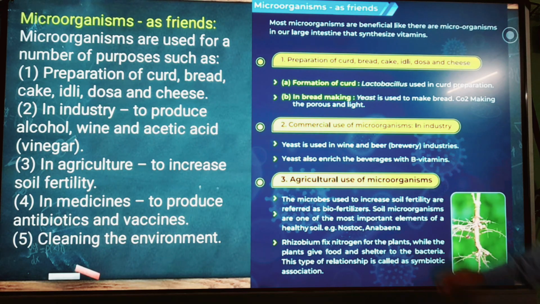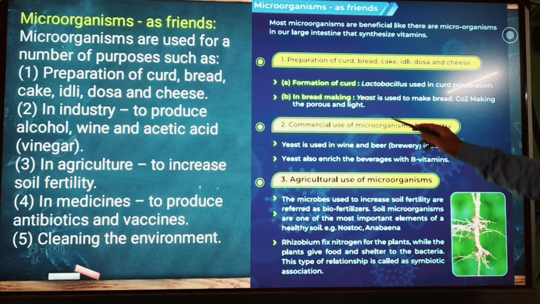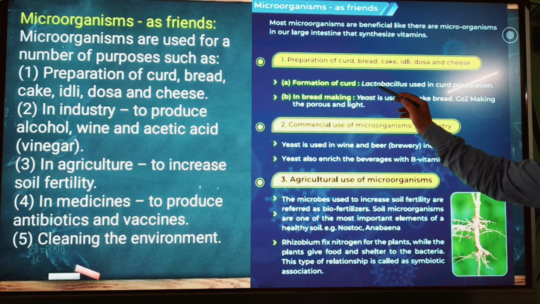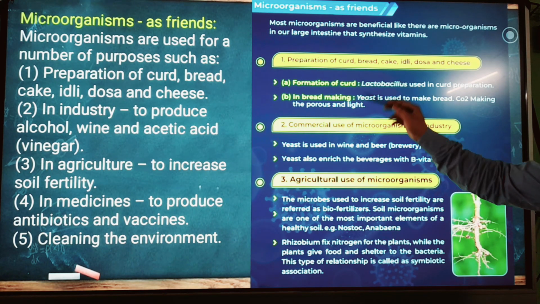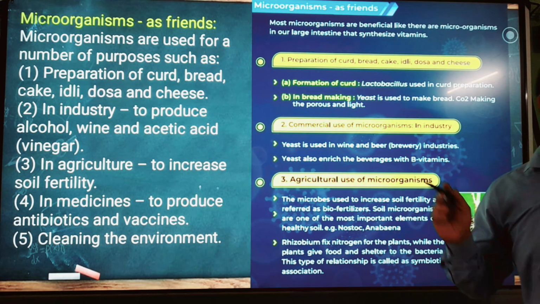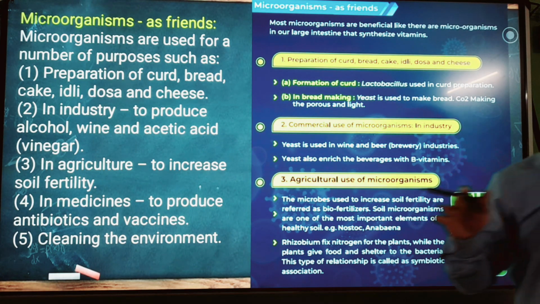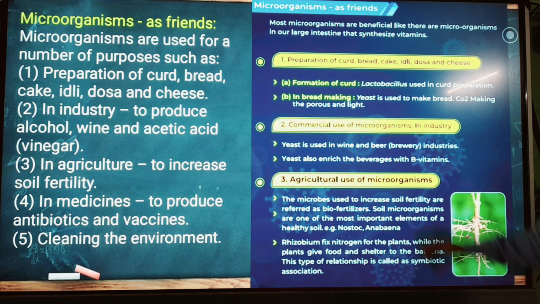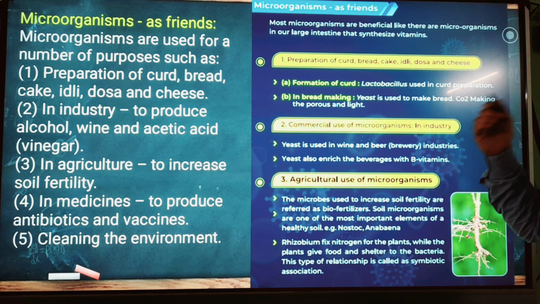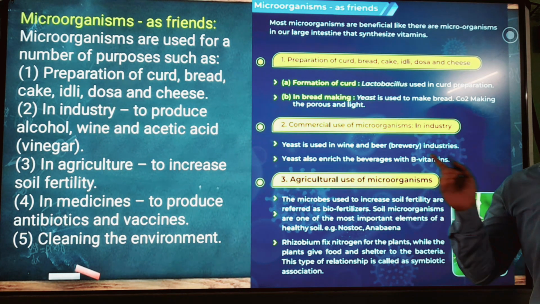Then in bread making, while making bread, we take the help of some yeast. And this yeast is a fungus. All the fungi are multicellular, but only this one, yeast, is unicellular. Last time I taught you, or not?